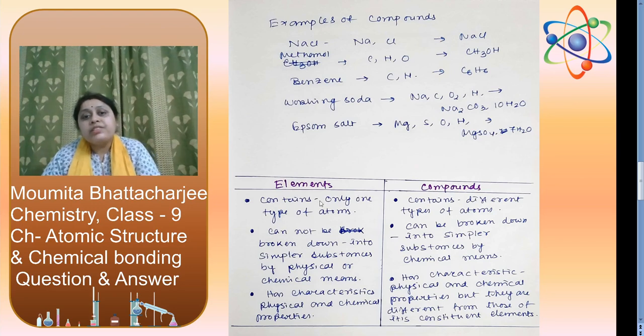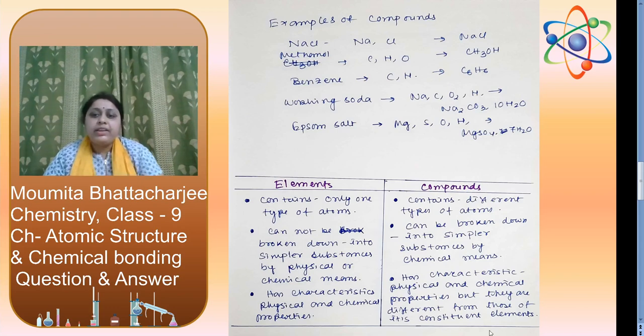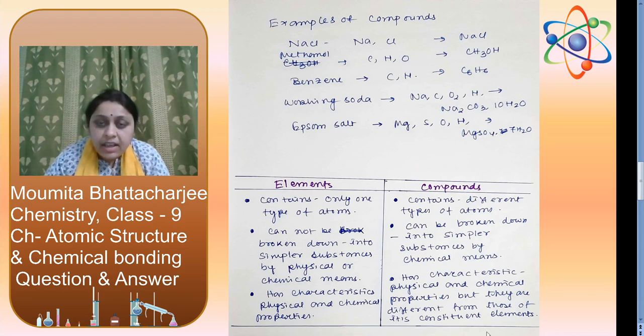Now, what is the difference between elements and compounds? An element contains only one type of atom, whereas compounds contain different types of atoms. Elements cannot be broken down into simpler substances by physical or chemical means, but compounds can be broken down into simpler substances by chemical means. Elements have characteristic physical and chemical properties, and compounds also have characteristic physical and chemical properties, but they are different from those of their constituent elements, that we have discussed earlier.